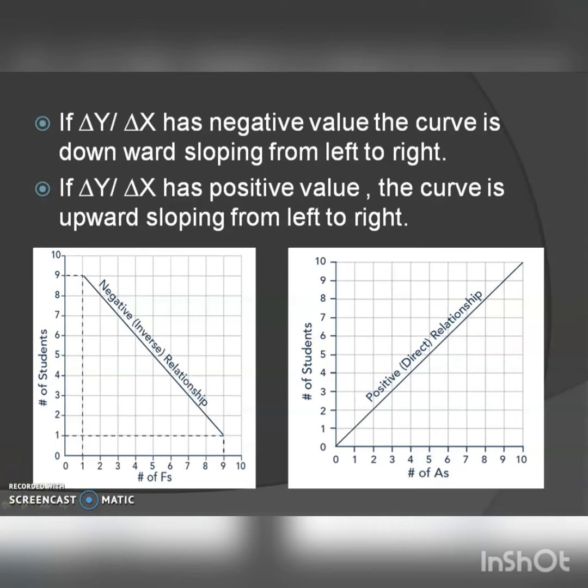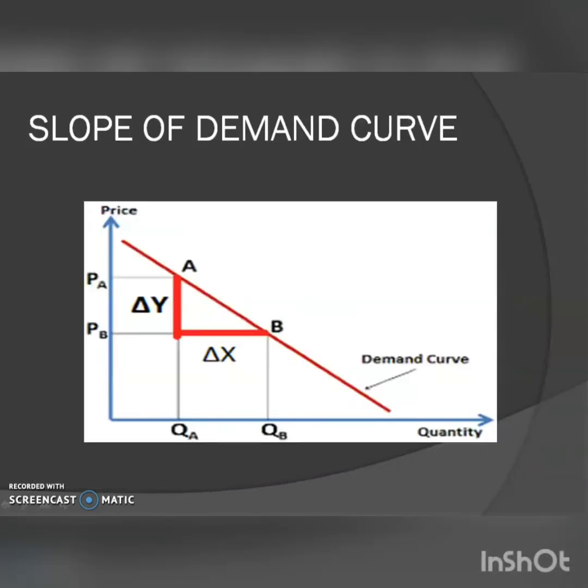If delta y by delta x has positive value, the curve is upward sloping from left to right. That is, if independent variable increases, dependent variable also increases. So they vary in the same direction. This is the general rule about a curve. Then when we talk about demand curve, it shows a negative relationship between price and quantity demanded of a commodity. So here price is the independent variable.